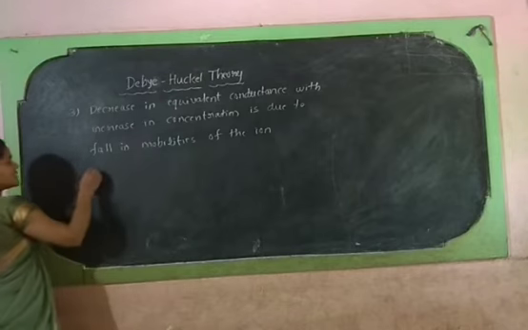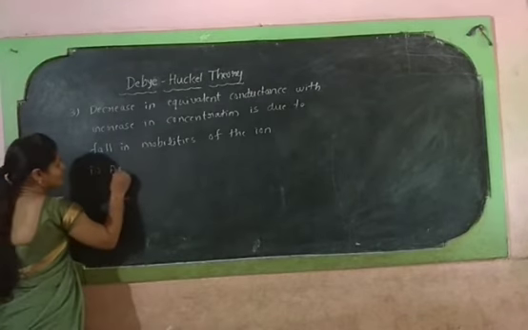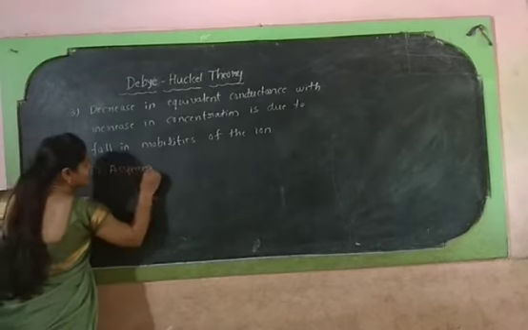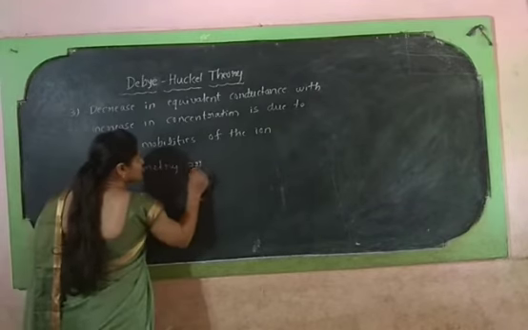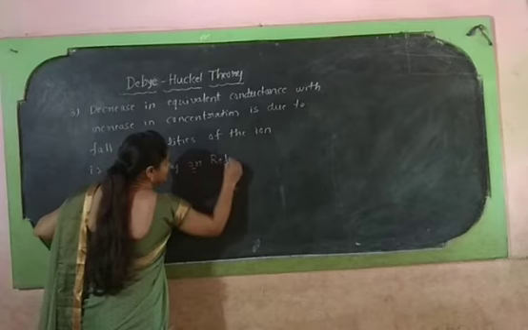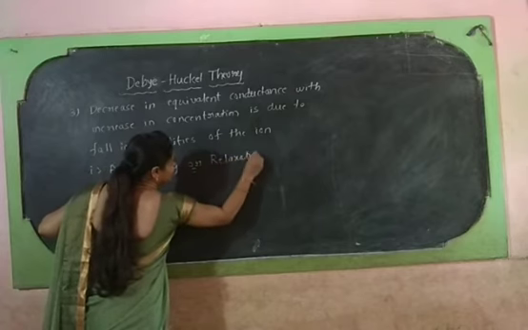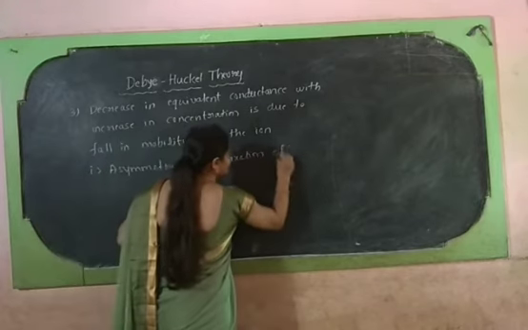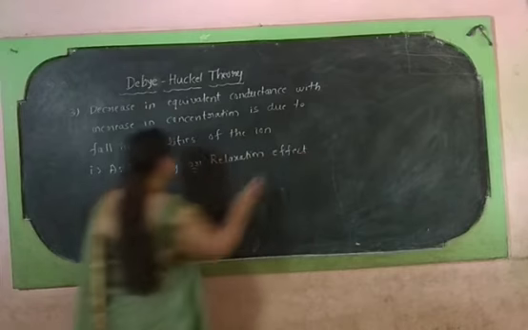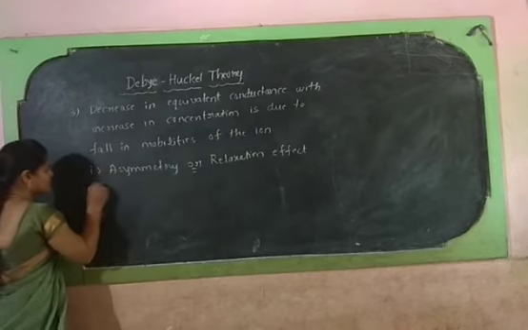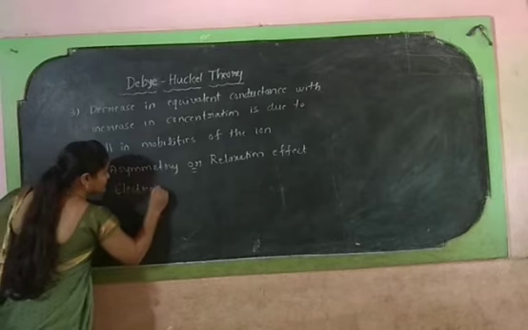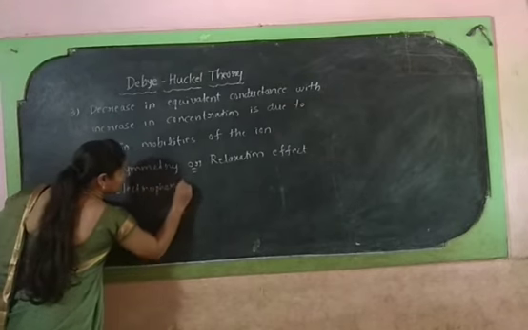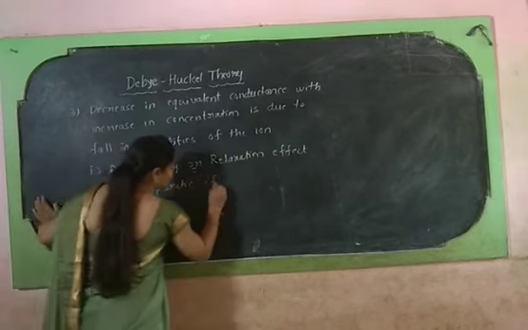The first one is the asymmetry or relaxation effect, and the second one is the electrophoretic effect.